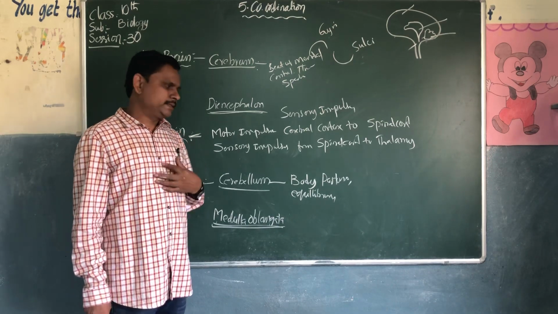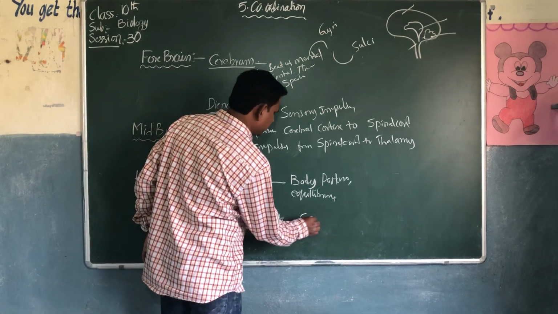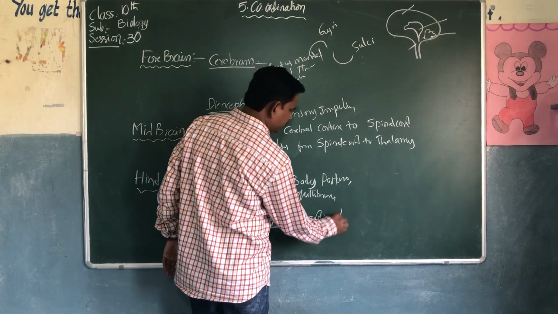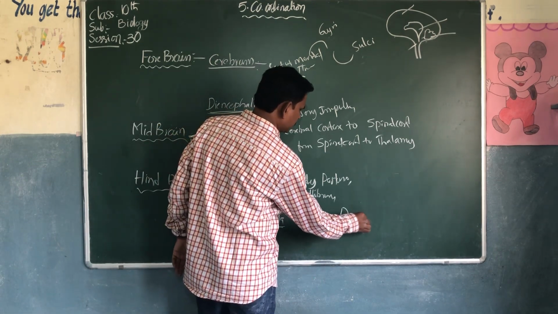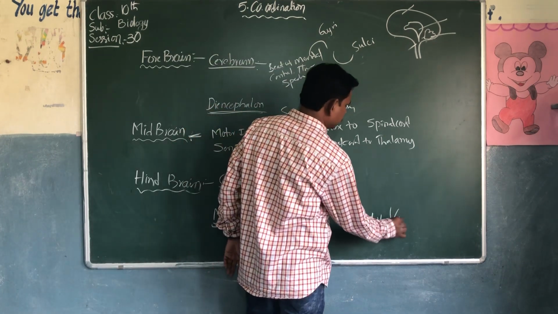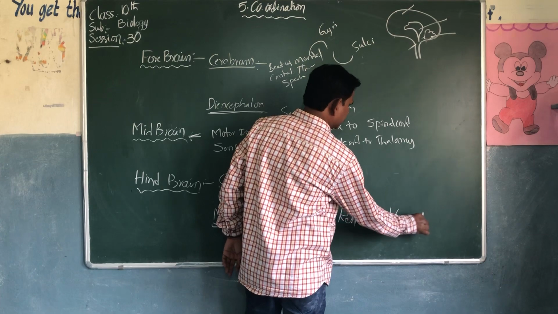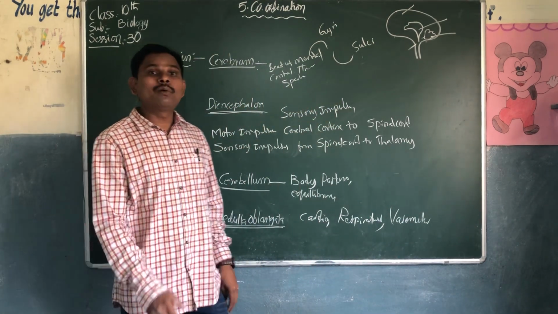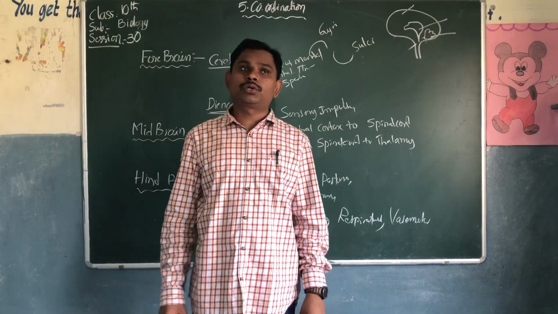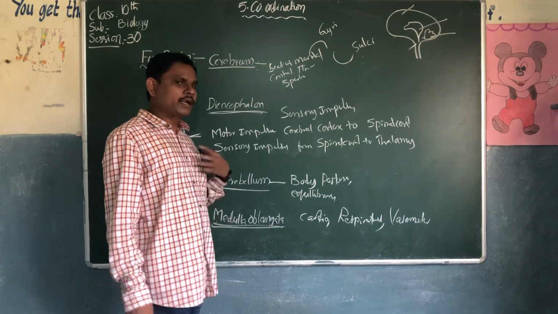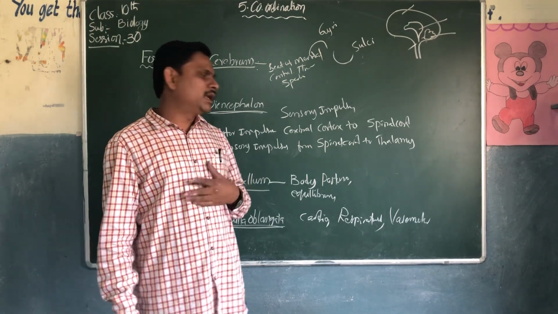It is also the center for respiratory and vasomotor activities. These involuntary movements are controlled by the medulla oblongata: cardiac, heartbeat rate, involuntary movements.